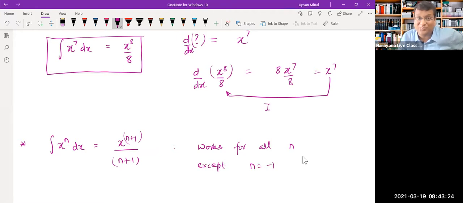Now you will immediately ask me, sir, what happens if n is equal to minus 1? And for that, I will say, my little friend, patience is a noble virtue. Let us exercise it. We'll come to n equal to minus 1 also, but later on. First of all, let us practice what we have learned till now.